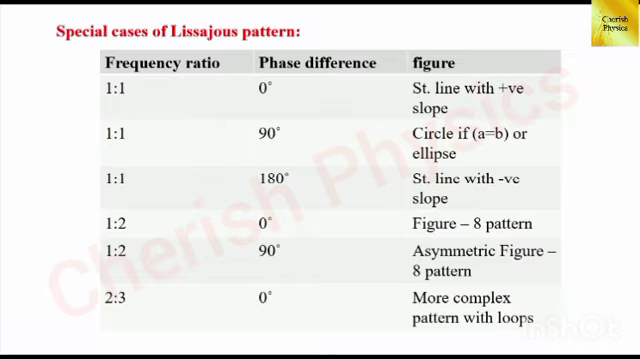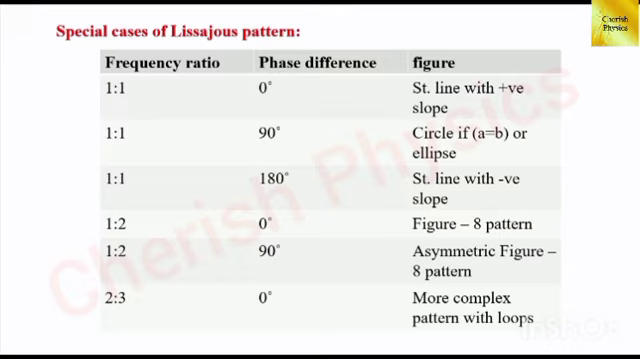Here I have given some special cases of Lissajous patterns. First, the frequency ratio is 1:1 and the phase difference is 0 degrees, which means we get the figure as a straight line with positive slope. Second one, the frequency ratio is 1:1 and the phase difference is 90 degrees. We get a circle or ellipse which depends upon the amplitudes A and B. If they are equal, we get a circle. If they are not equal, we get an ellipse. Third one, the frequency ratio is 1:1 and the phase difference is 180 degrees. We get the Lissajous pattern as a straight line with negative slope.